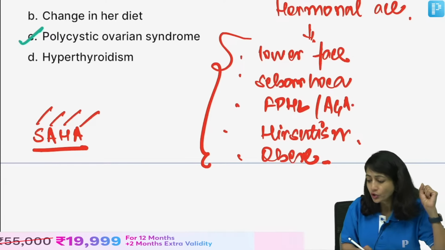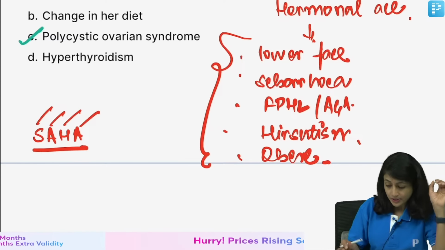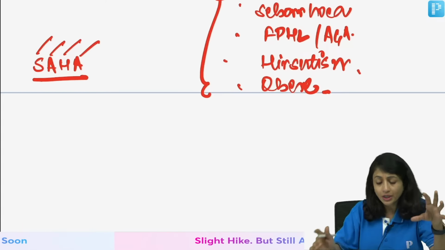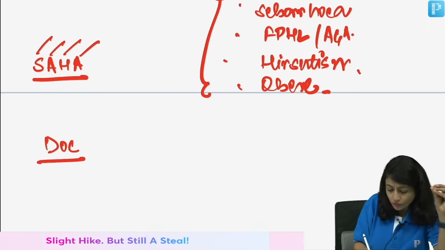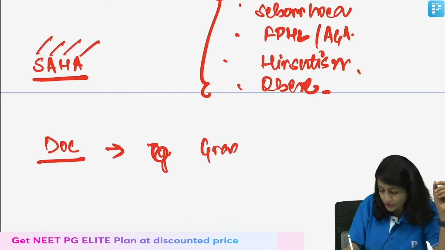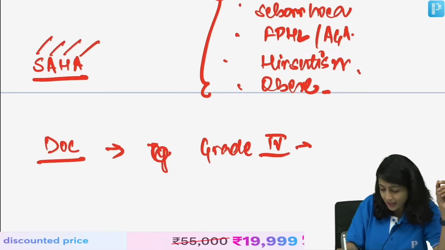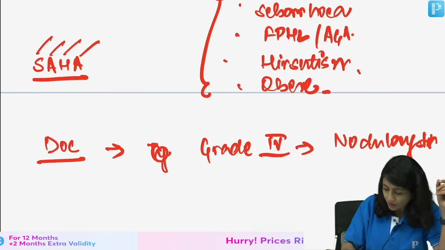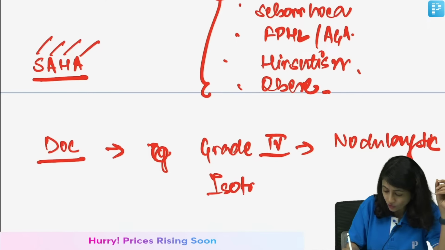Since we are talking quickly about acne, you know there are different grades of acne. You should know the drug of choice for grade 4 acne, which is nodulocystic acne: isotretinoin. Now, there is something about isotretinoin that I want to mention here.